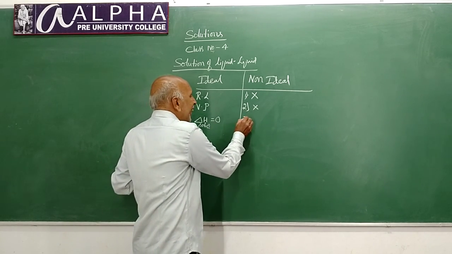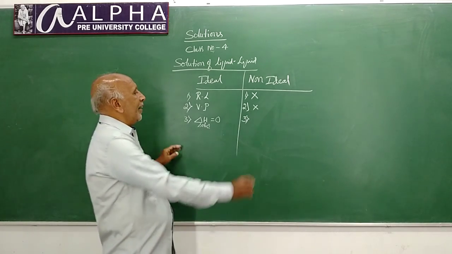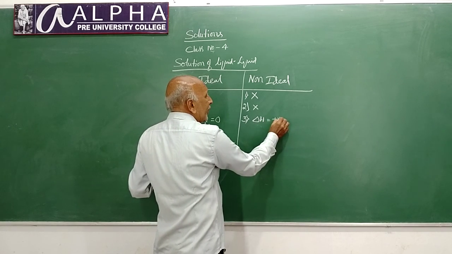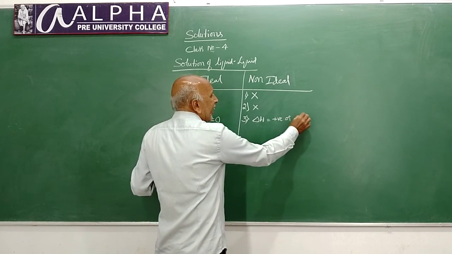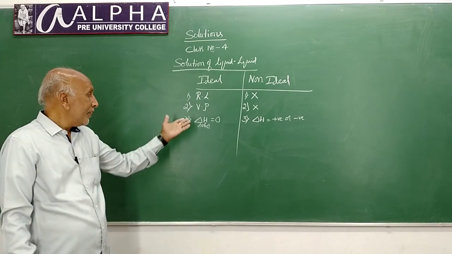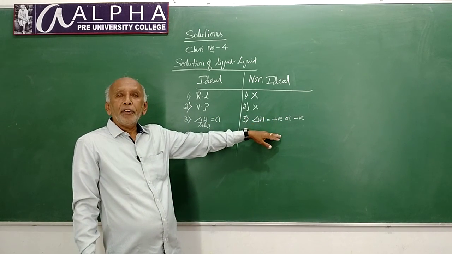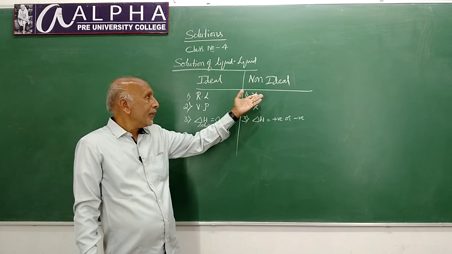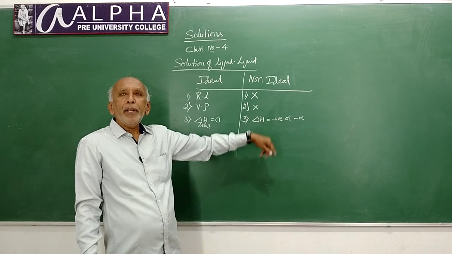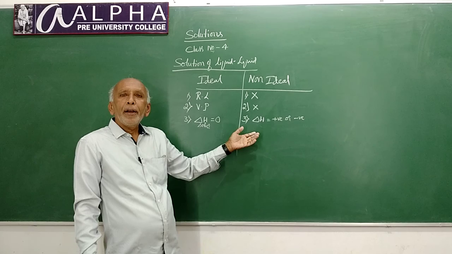Here, in the case of non-ideal solution, enthalpy of solution is either positive or negative, but not 0. That means it is not thermoneutral, but it is either exothermic or endothermic. During the preparation of the non-ideal solution, heat may be liberated or heat may be absorbed. That is, the process may be exothermic or endothermic.